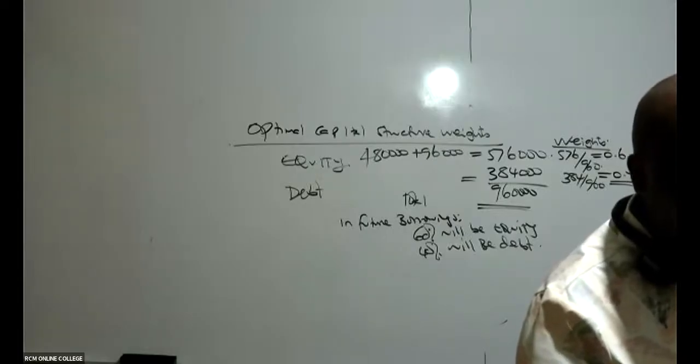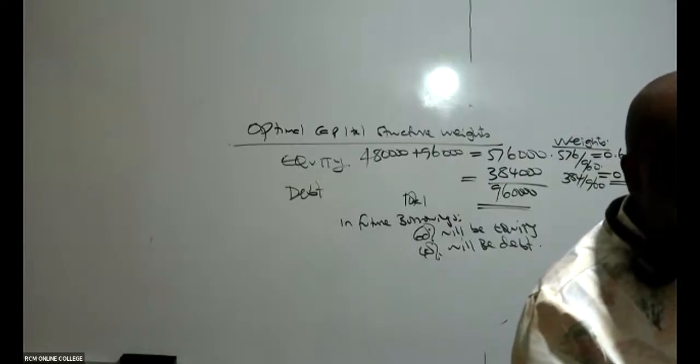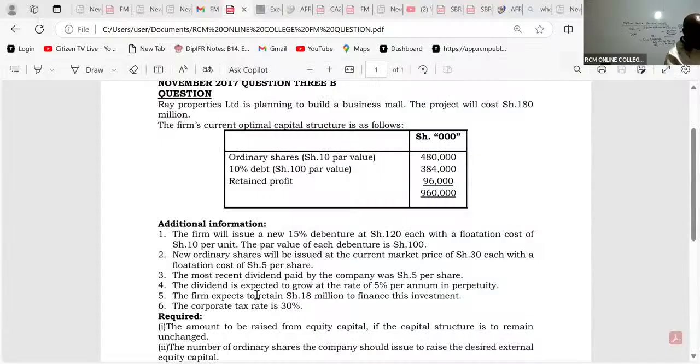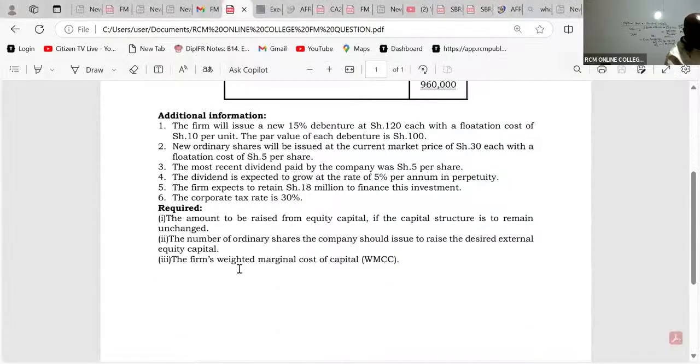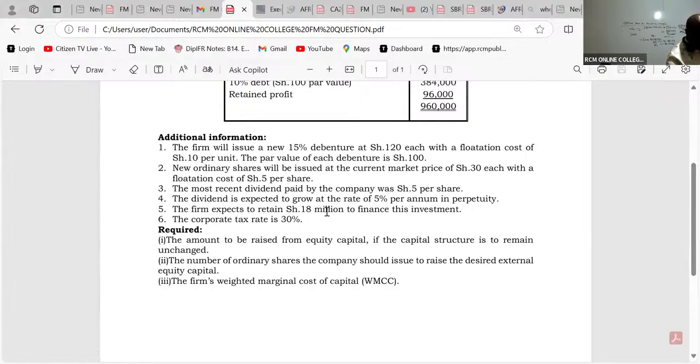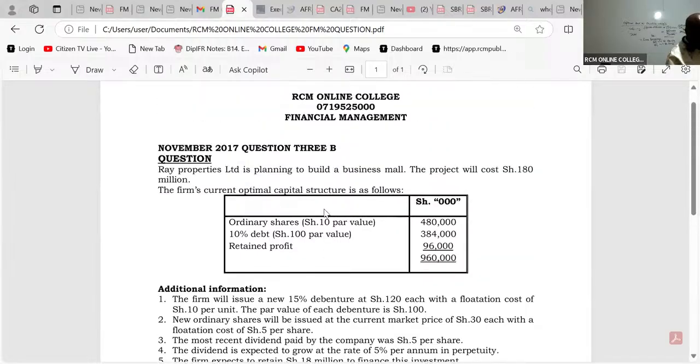So what is the question asking us to do, ladies and gentlemen? If you look at the question very well, they want us, number one, to give them the amount to be raised from equity capital. These managers, how much do they want to borrow in total? Hey Ray Properties Limited is trying to build a business mall. The project will cost Kenya shillings 180 million.